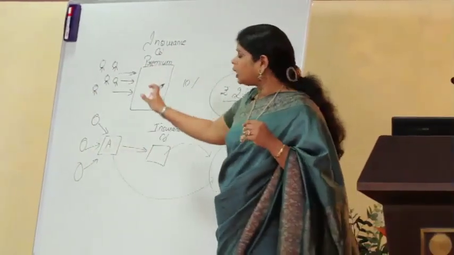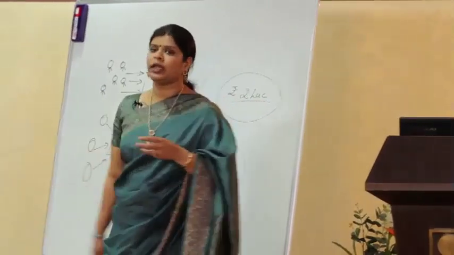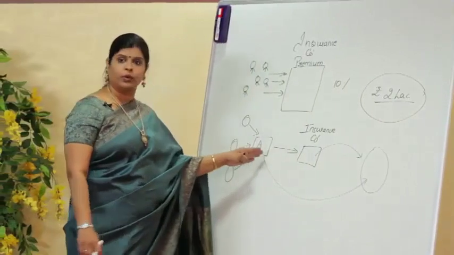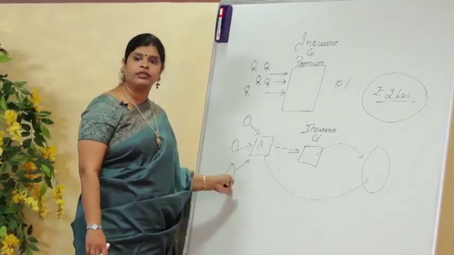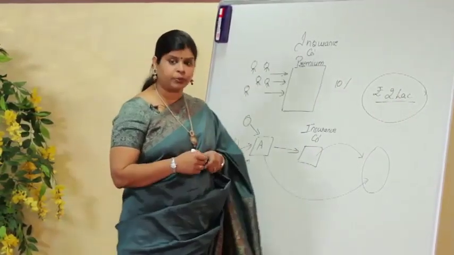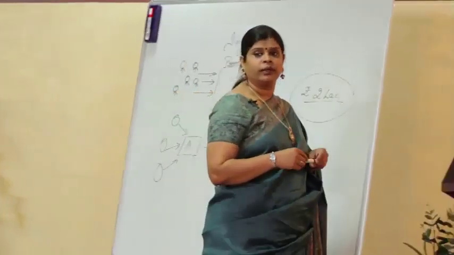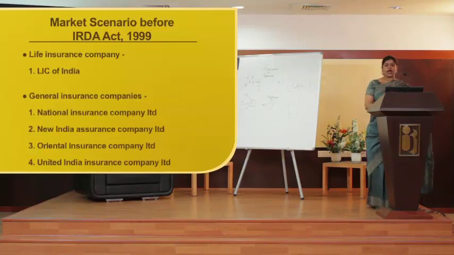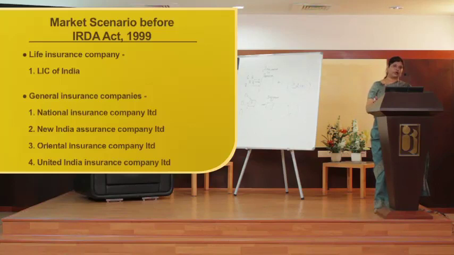It is not that only one insurance company says, okay, I will just compensate Mr. A. No, it has to come from all the 3 insurance companies. Everyone is going to proportionately contribute for fulfilling the claim. Now friends, when we talk about the insurance business gearing up in the Indian financial market, in the Indian financial system, there has to be a regulator, right?